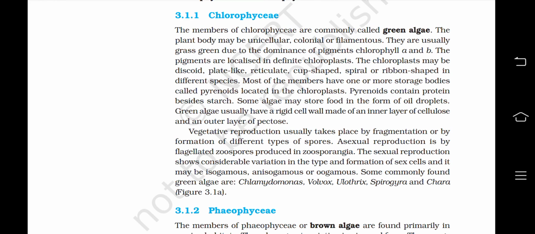Vegetative reproduction usually takes place by fragmentation or by formation of different types of spores. Asexual reproduction is by flagellated zoospores produced in zoosporangia. The sexual reproduction shows considerable variation in the type and formation of sex cells, and it may be isogamous, anisogamous or oogamous. Some commonly found green algae are Chlamydomonas, Volvox, Ulothrix, Spirogyra and Chara.